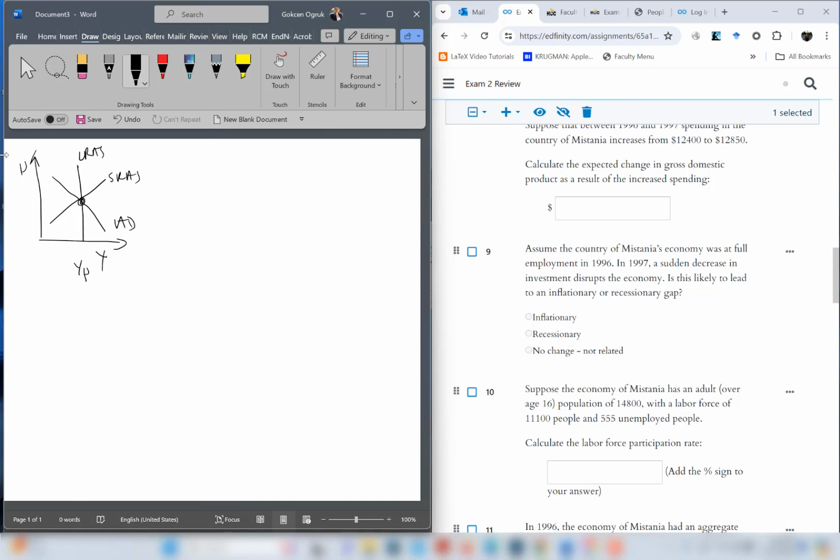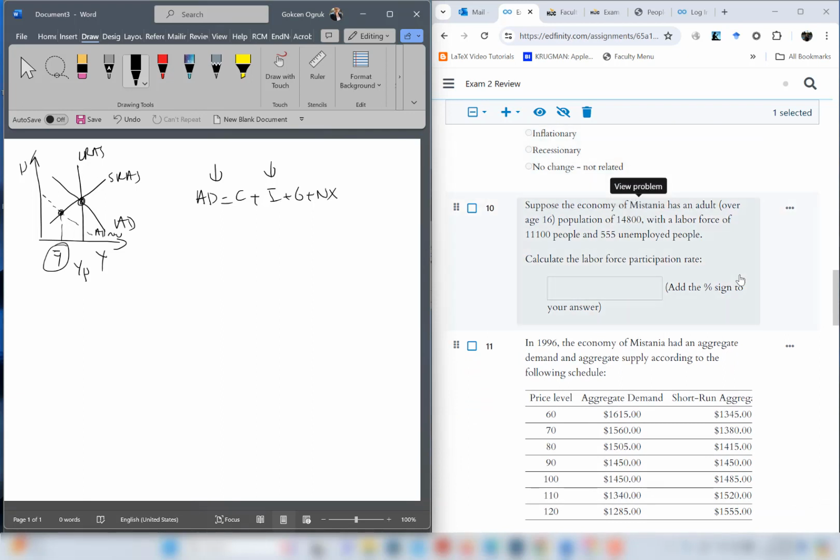And a sudden decrease in investment, if you remember, AD has investment. AD is C plus I plus G plus NX. And if I drops, AD drops. So AD is going to shift to the left. This is going to be the new AD. And this is going to be the new output level the economy is producing. And this output level is much less than potential GDP. Therefore, this creates a recessionary gap. Remember, if we are producing at an equilibrium less than potential, it's recessionary. If we are producing more than potential, it's inflationary. So for that reason, the right answer is recessionary.